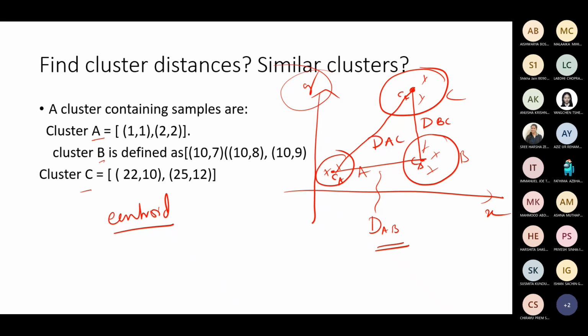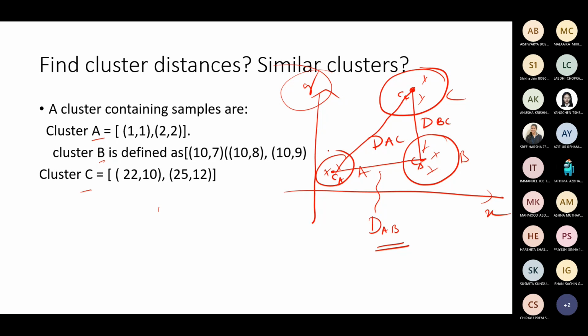Already you know how to compute single linkage distance or average linkage, all these cluster distances. That also you can do, because nothing is specified here about which cluster distance. The alternative, which is easy, is to find the cluster centroids and the distance between the centroids. That's the easiest procedure here, and that is also well accepted. So find the centroids and the distance between centroids.